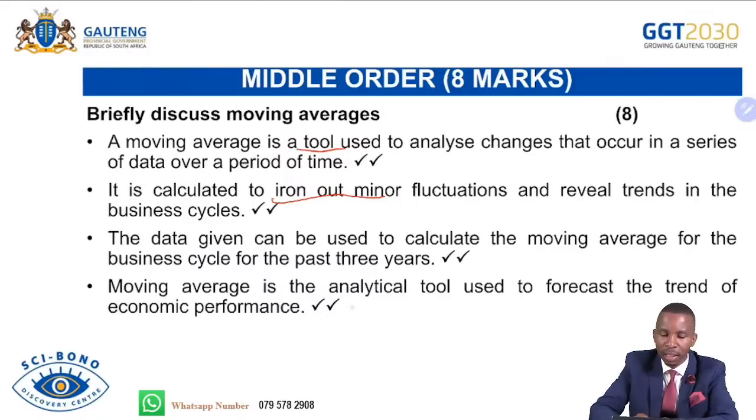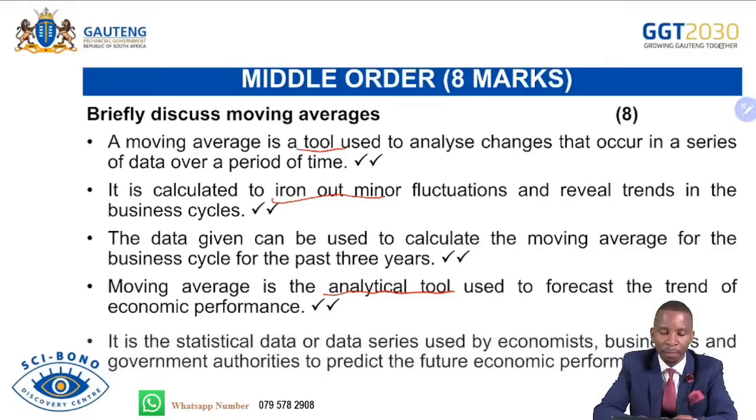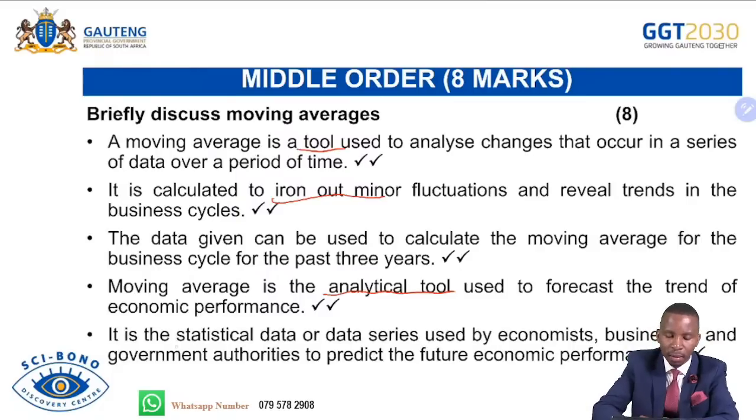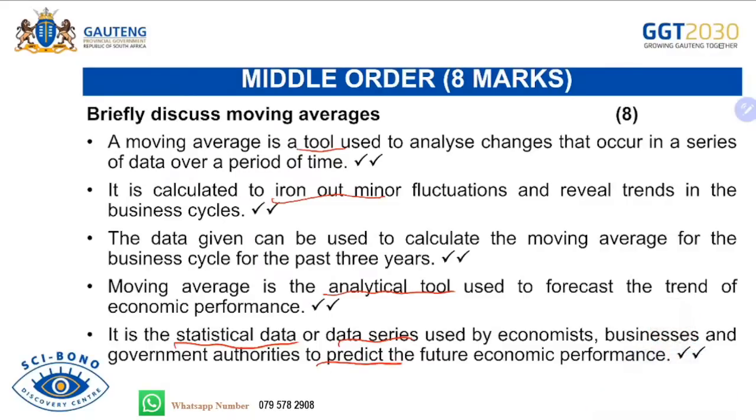Moving averages is also known as an analytical tool used to focus the trends of economic performance, how the economy has performed. Then we can make predictions of the future. It is a statistical data series used by economists, businesses, and government authorities to predict the future economic performance. Getting that information, it will be easy for business people or economists to extrapolate by using known facts to discover unknown information.